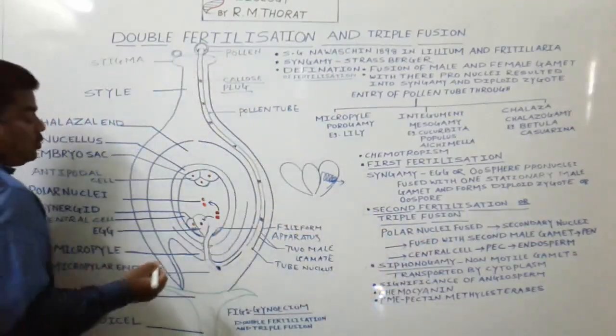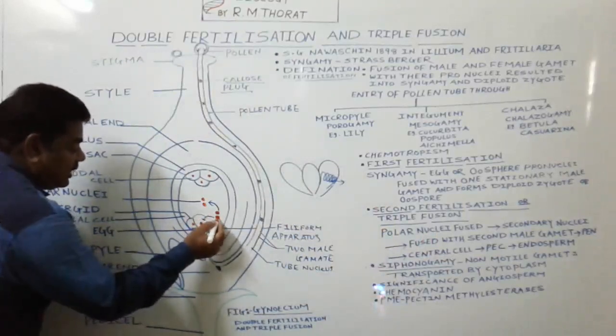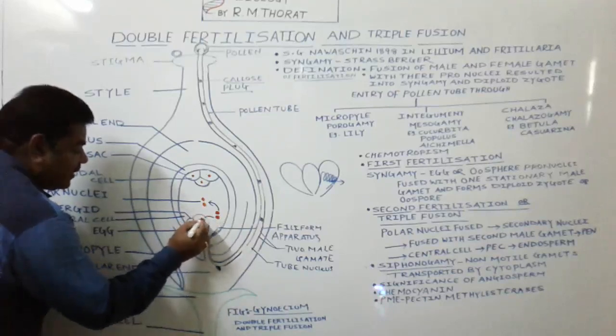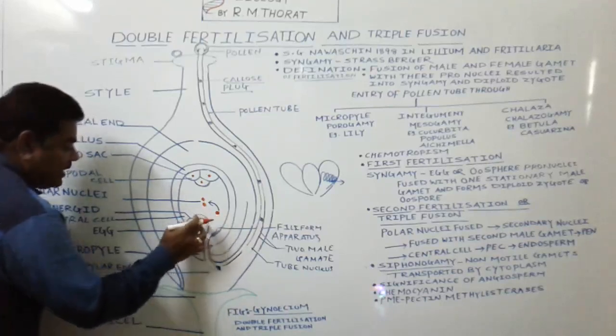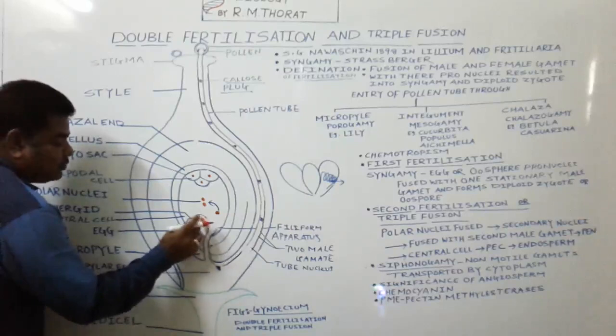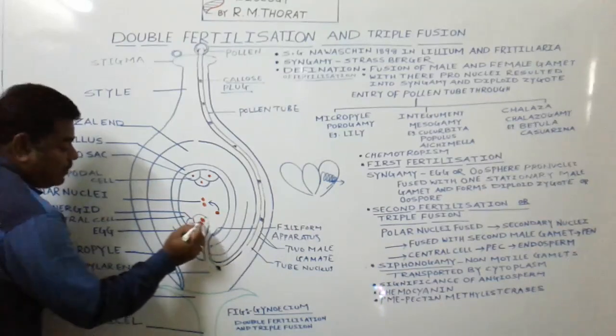Out of these two male nuclei, one moves towards the egg and enters inside the egg like this. The nucleus of the male gamete and the nucleus of the egg come close to each other, and there is a fusion of the male and female pronuclei.